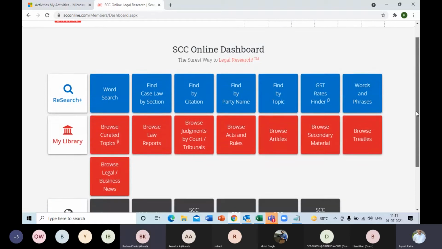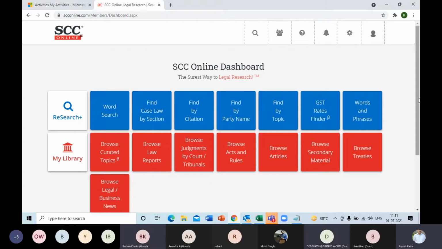Sir, IP is for multiple users on a static IP. If in your organization you have a static IP address, that is, internet protocol, then all the users can simultaneously log in from that IP.